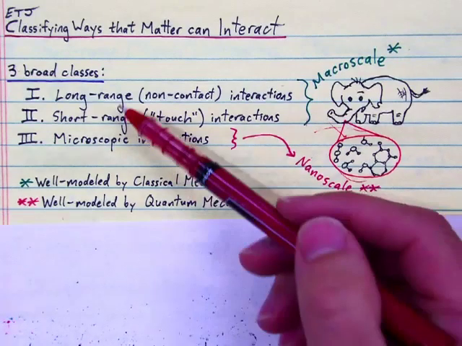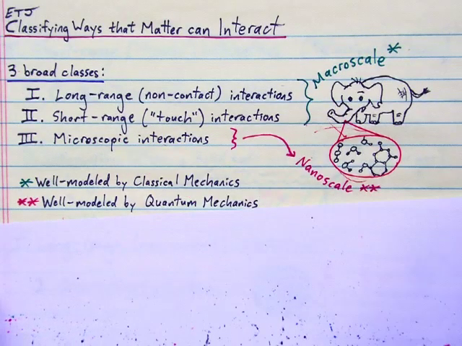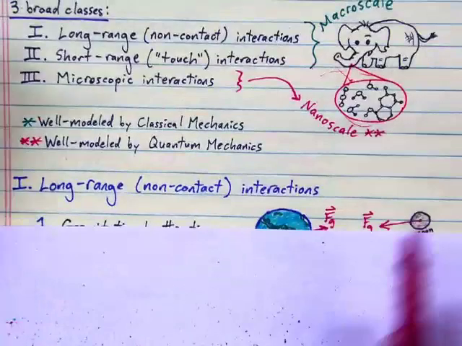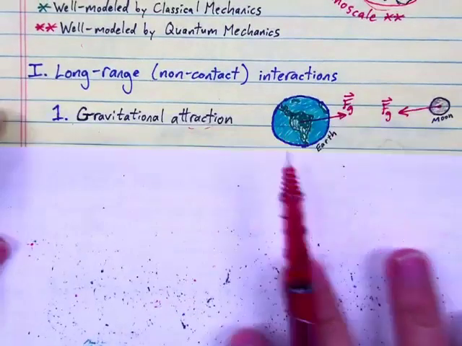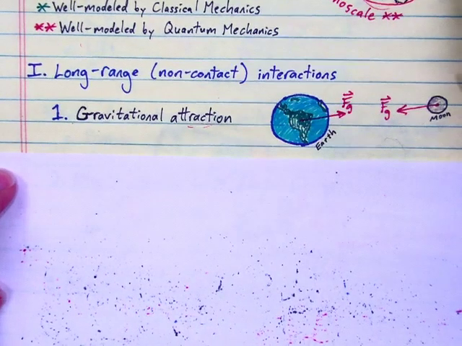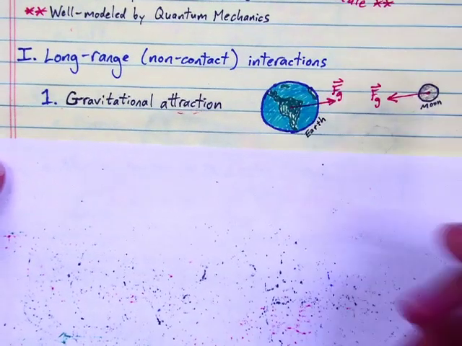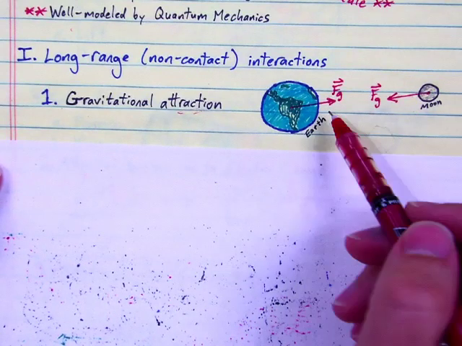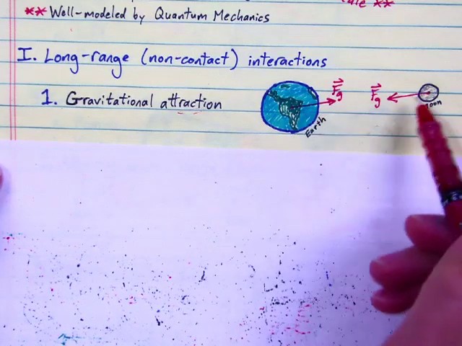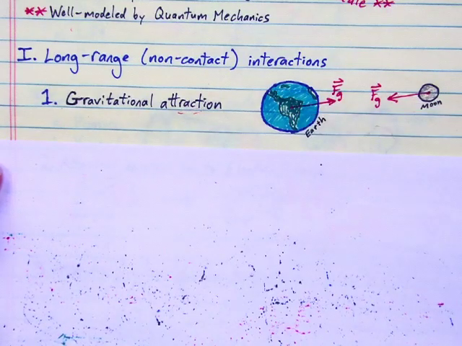Let's look at examples of each of these three classes of interactions. Long-range interactions, the most obvious of which is gravity. The Earth and the Moon can interact with each other even though they never touch. Over great distances, they're still exerting forces, a force of gravity on each other.